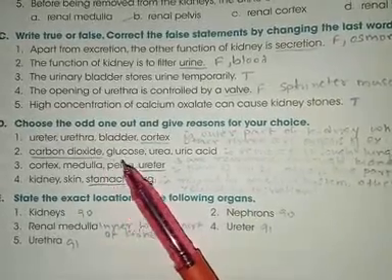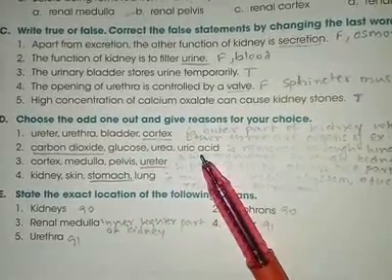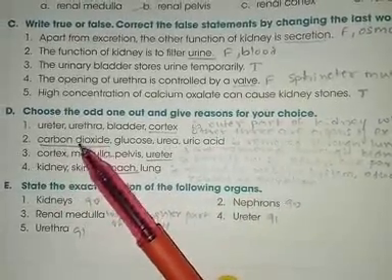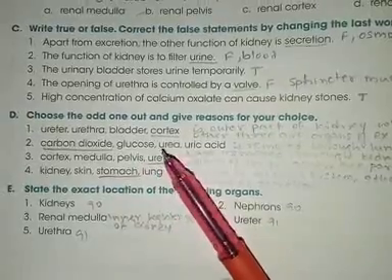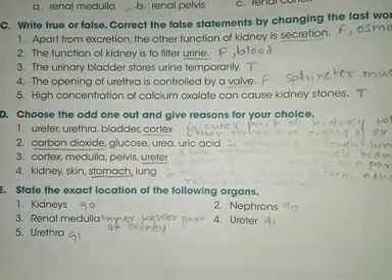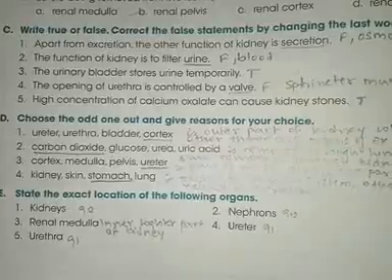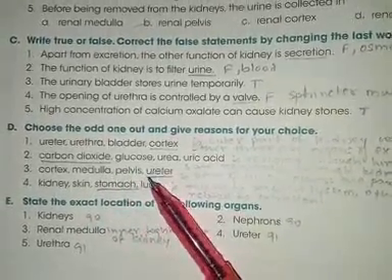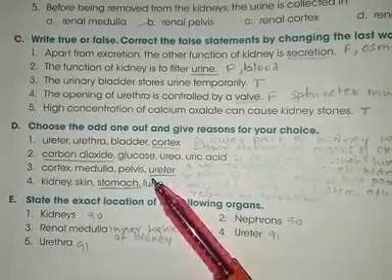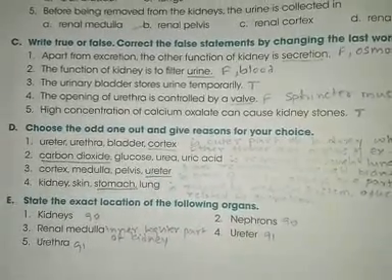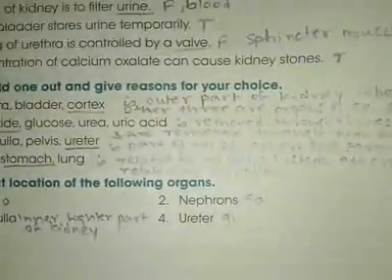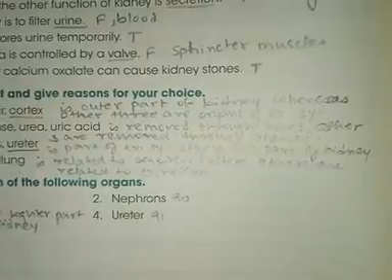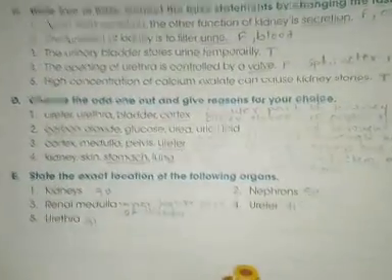Next, carbon dioxide, glucose, urea, uric acid. The odd one is carbon dioxide because it is removed through the lungs, whereas glucose, urea and uric acid, they are removed through the kidney. Next, cortex, medulla, pelvis, ureter. The odd one is ureter. The reason is that the ureter is the part of excretory system, whereas others are the part of the kidney.